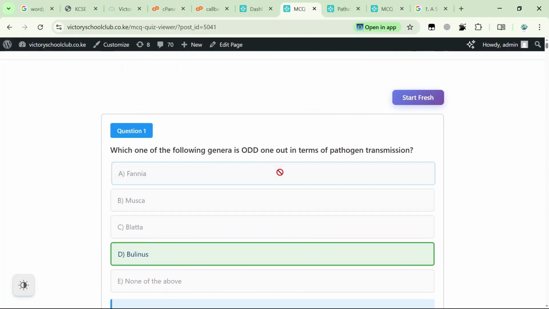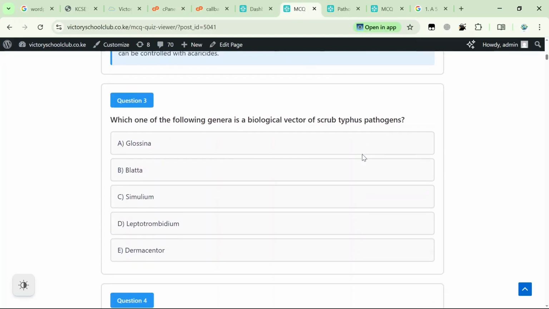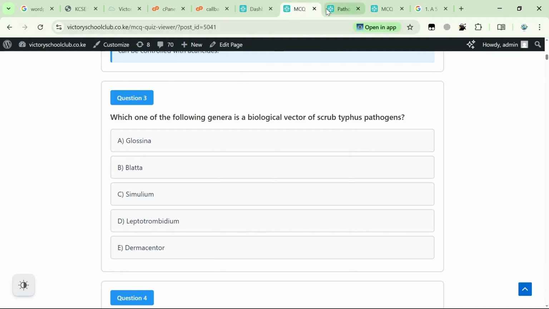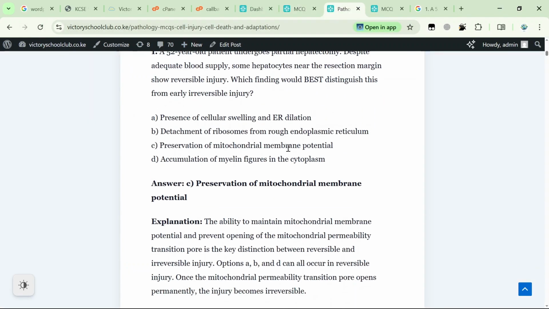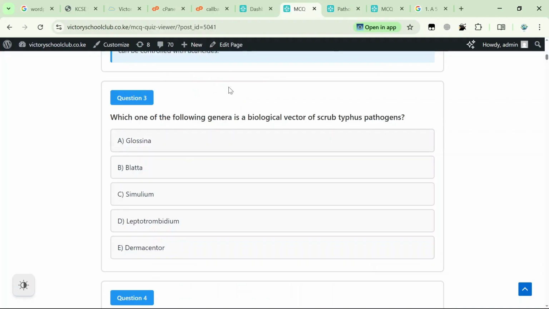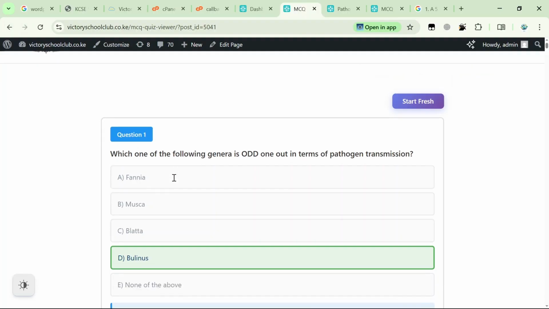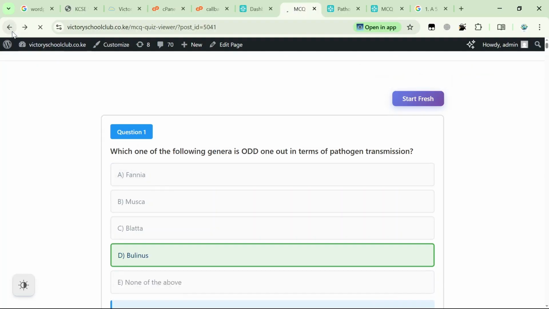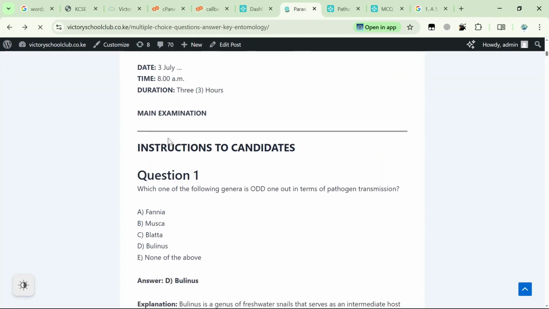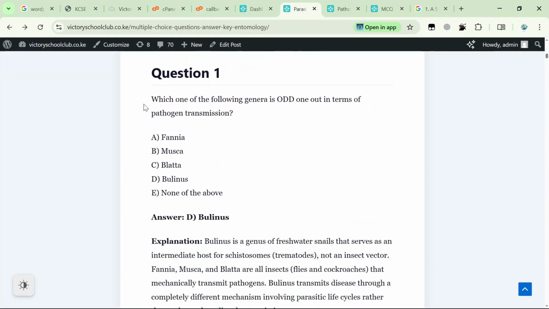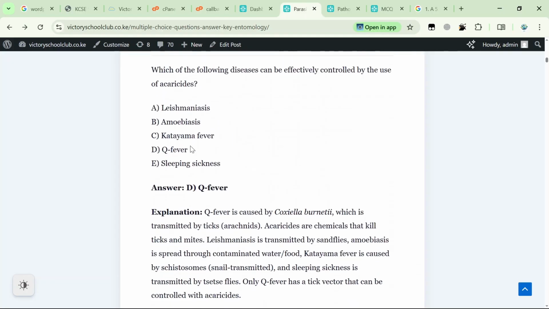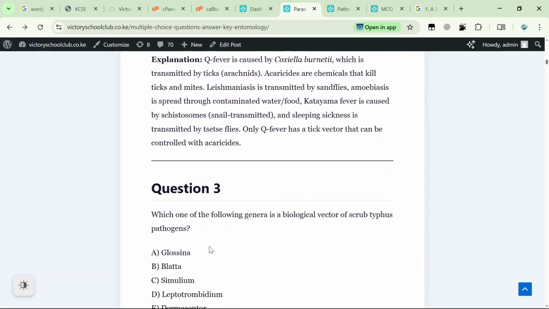Now, this is also one thing that we're going to teach ourselves, on how we can come up with this particular framework. We can come up with this particular set of MCQs where you're able to have a slot of questions and put it in this format. So when you go back to where we were, you realize that it's just the same questions, Q fever plus the explanation.